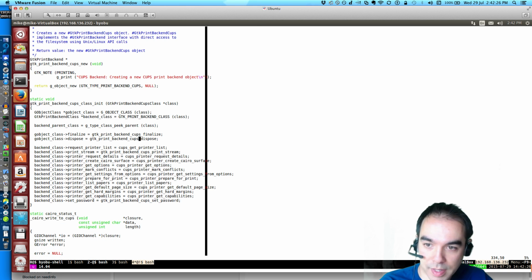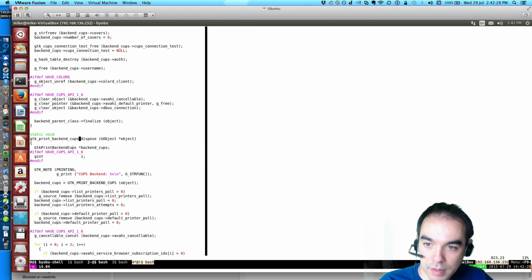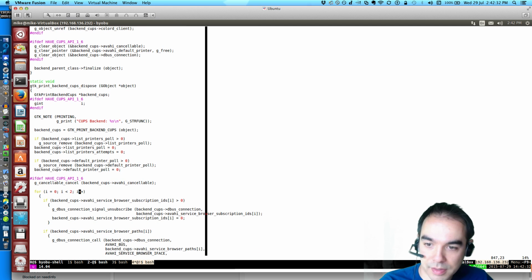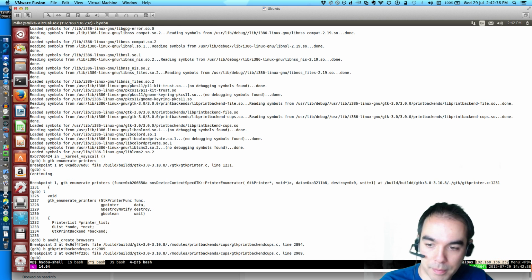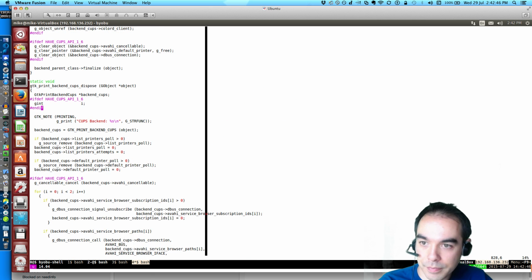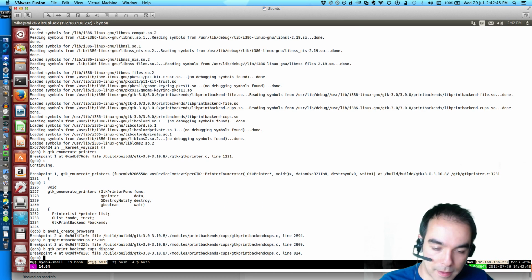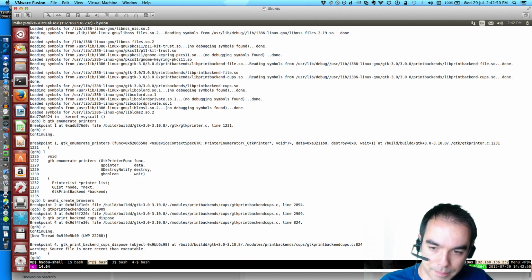What was that dispose thing? This is where we cancel the cups backend thing. So we'll put a breakpoint there as well. GTK print backend cups dispose. Okay. Oh, we're already disposing. Great. How did we get here?